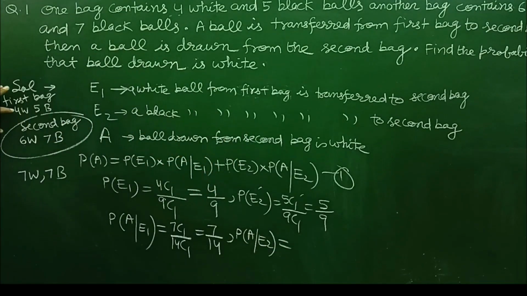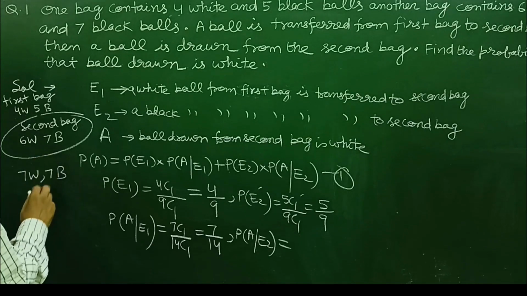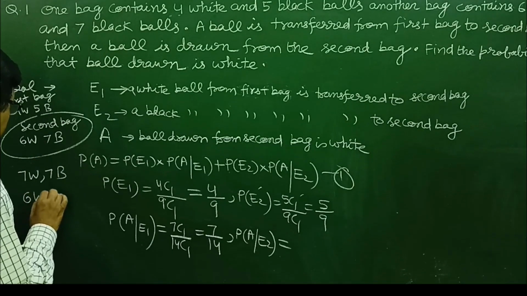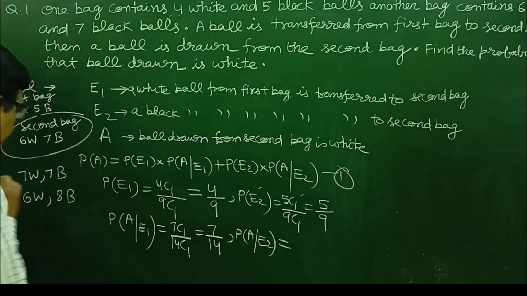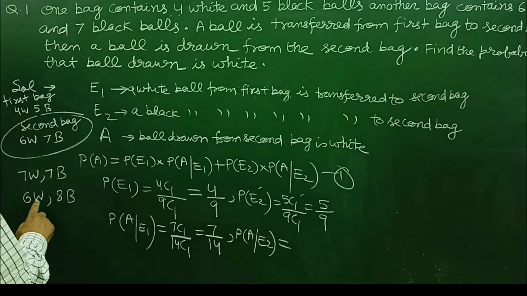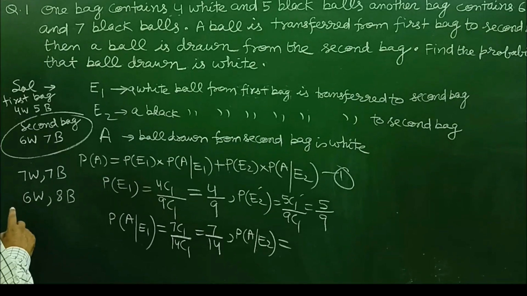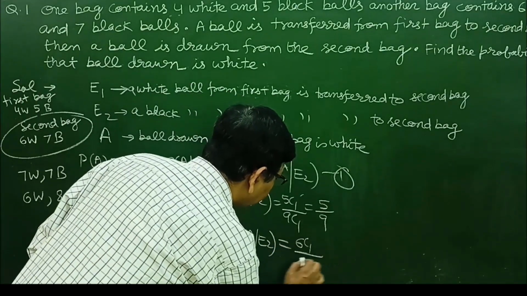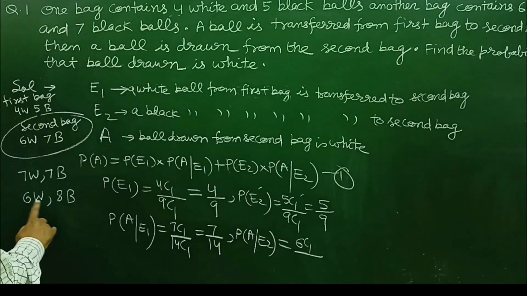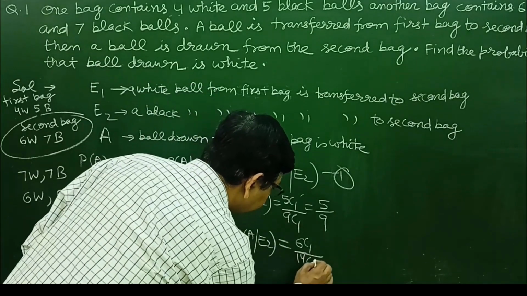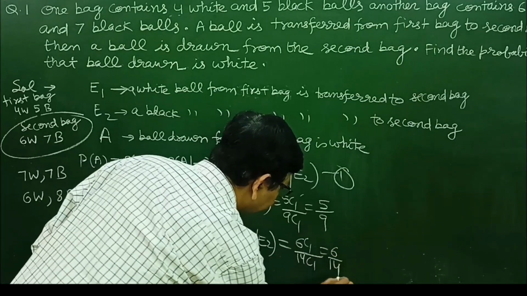So if a black ball from the first bag is transferred to the second bag, then there will be 6 white balls and 8 black balls. Out of these 6 white balls, we need to select 1 white ball from the second bag, that is 6C1 upon total number of balls in the bag, which is 14, so 14C1, which is equal to 6 upon 14.